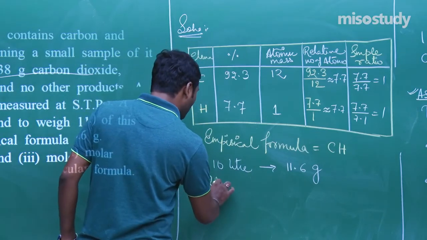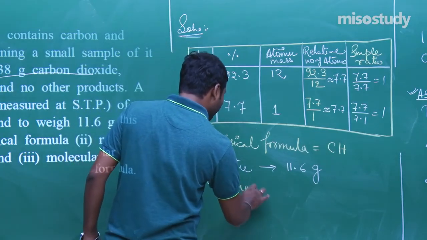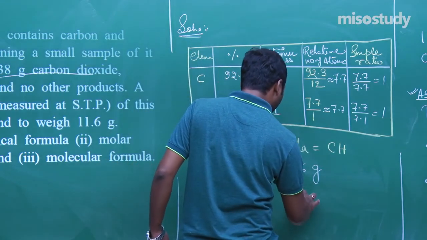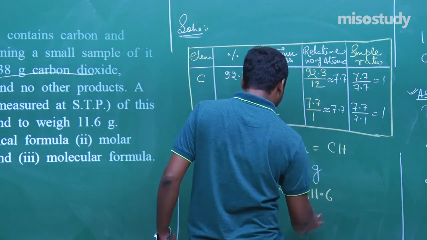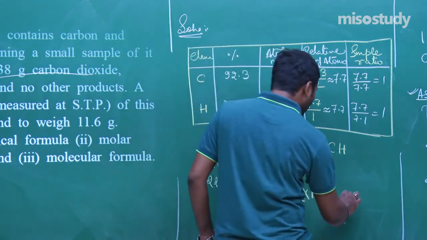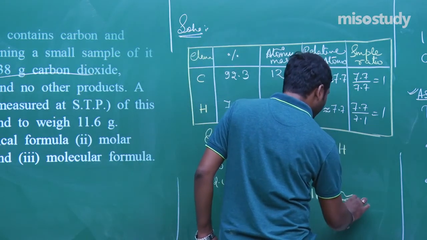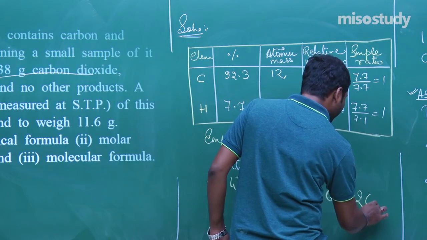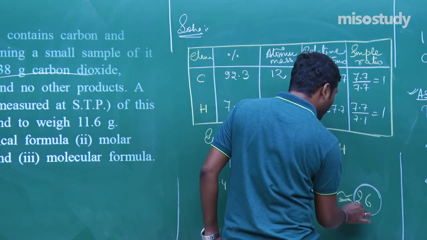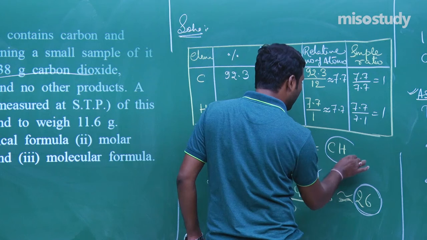So 22.4 liter, that is the molar mass, will contain 22.4 multiplied by 11.6 divided by 10. It will give you a value of around 26, and this is the molecular mass.